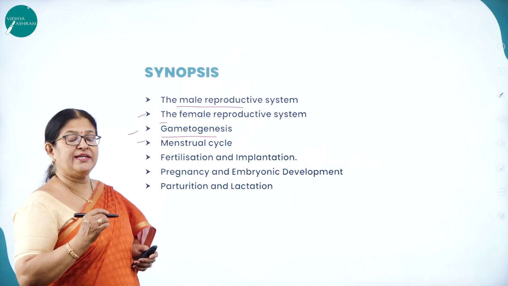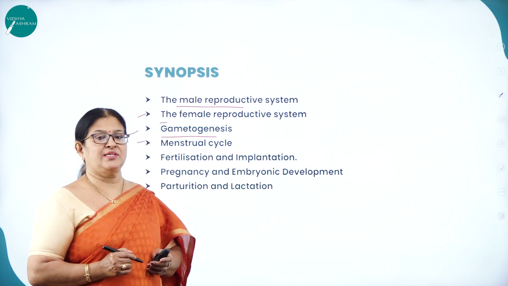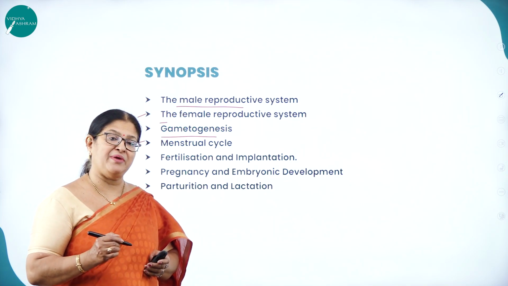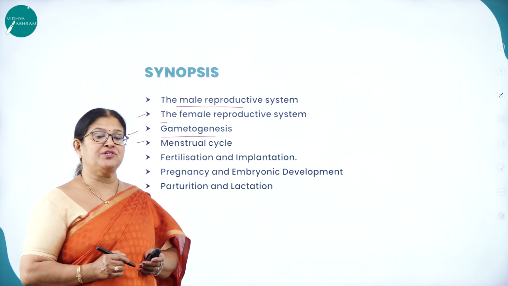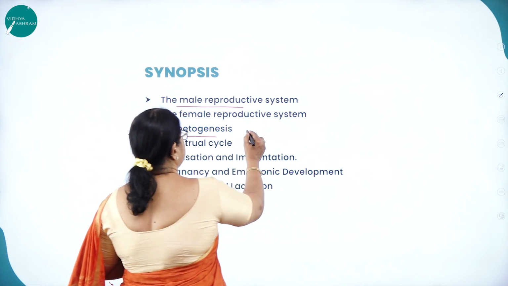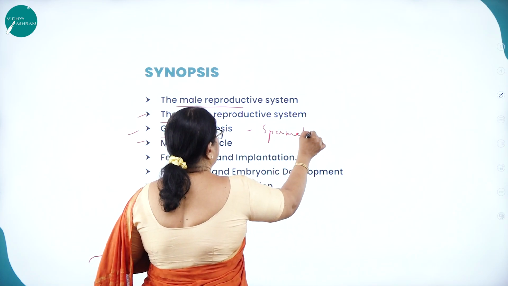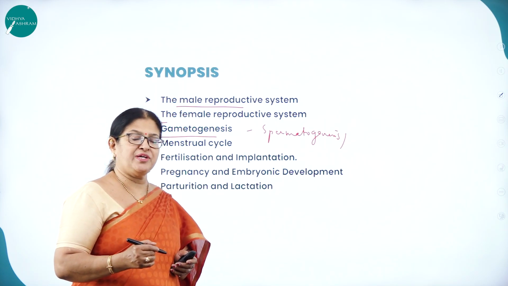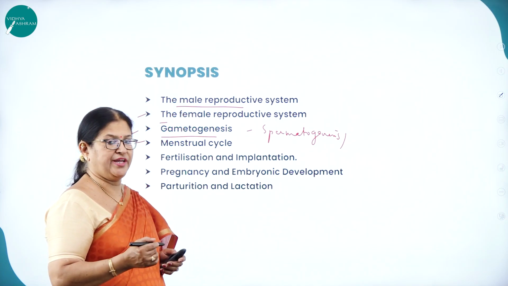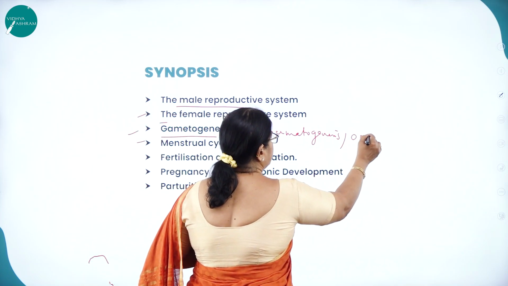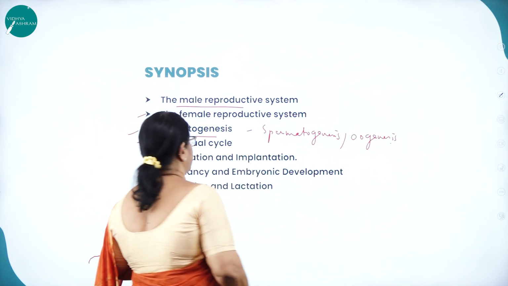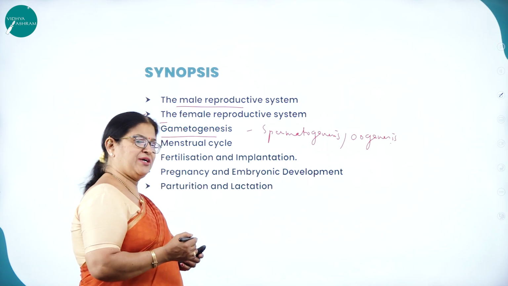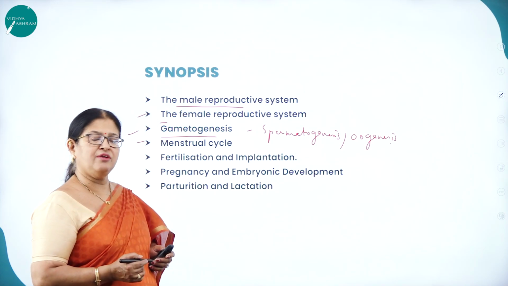Gametogenesis, as I said, is the process of formation of gametes in the primary sex organ. So the process of formation of the male gamete called sperm in the seminiferous tubules of the testis is called spermatogenesis. Whereas in case of females, the process of formation of ovum in the ovary is called oogenesis. So very important events, that is gametogenesis, that is spermatogenesis in male and oogenesis in female.